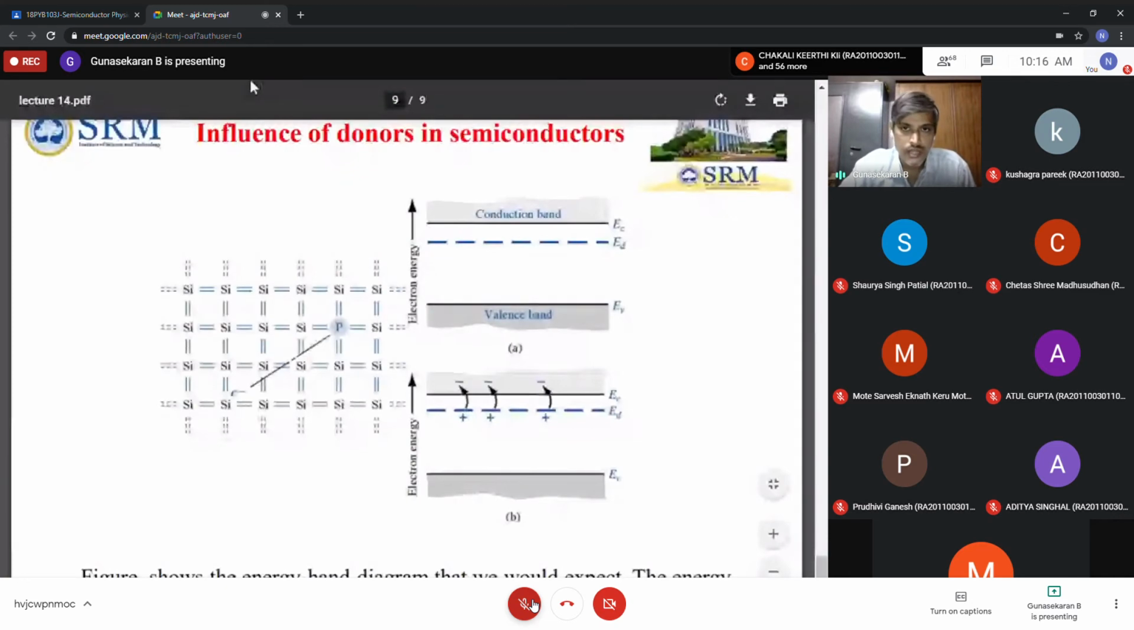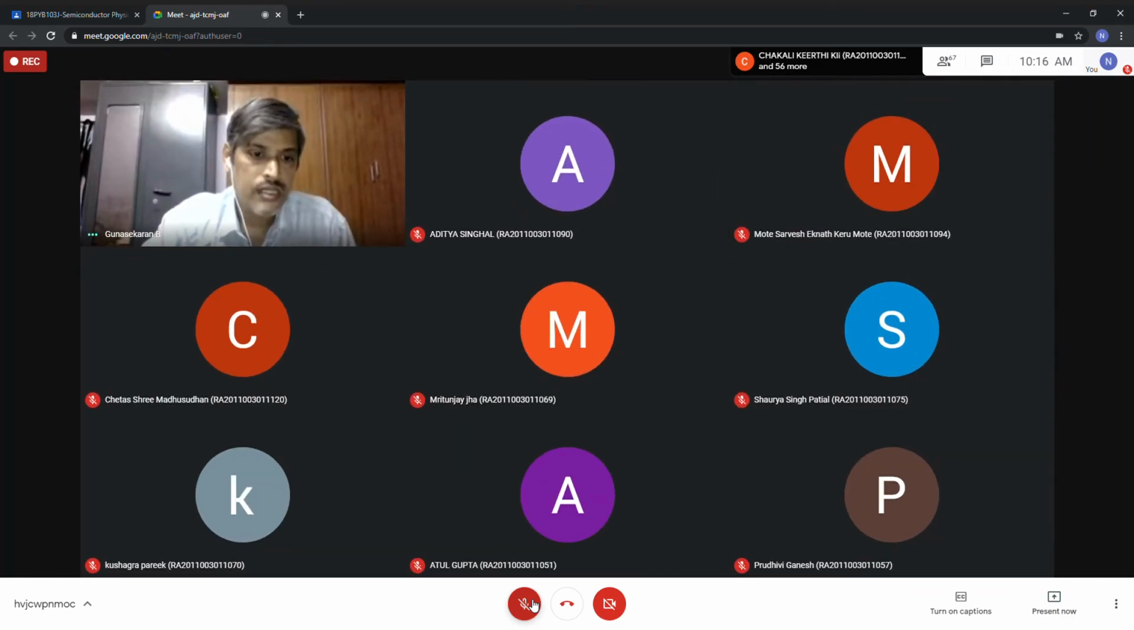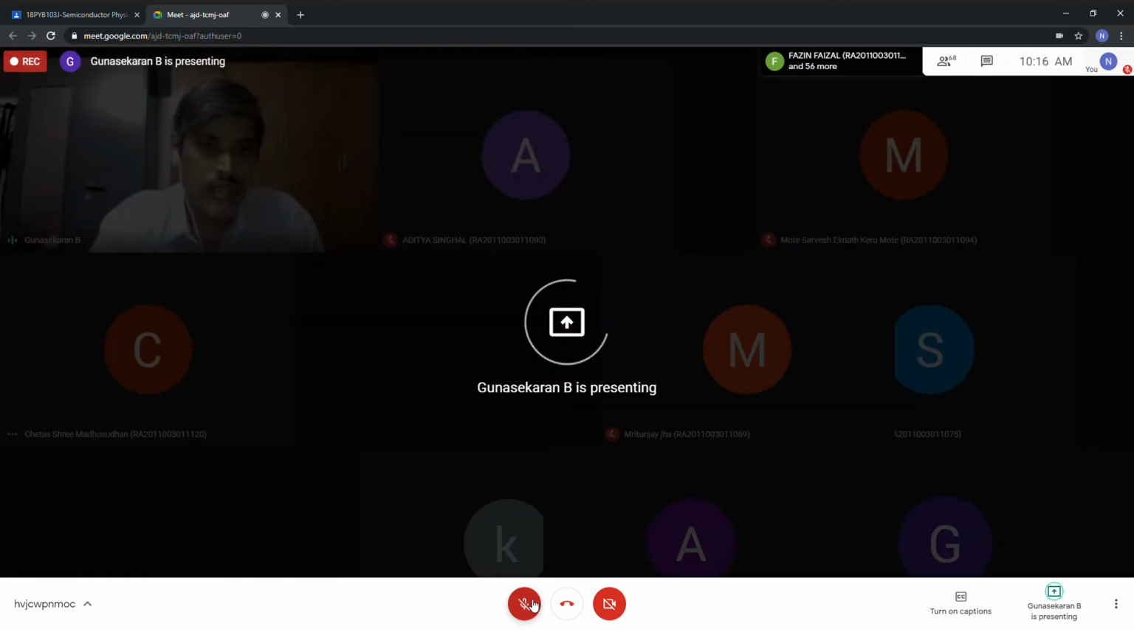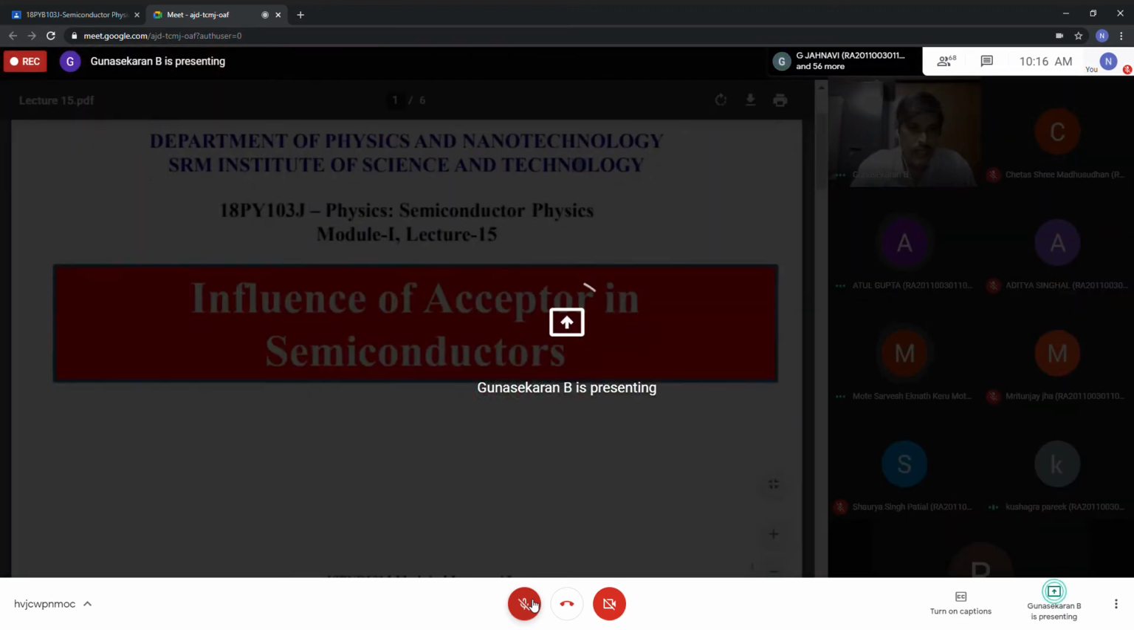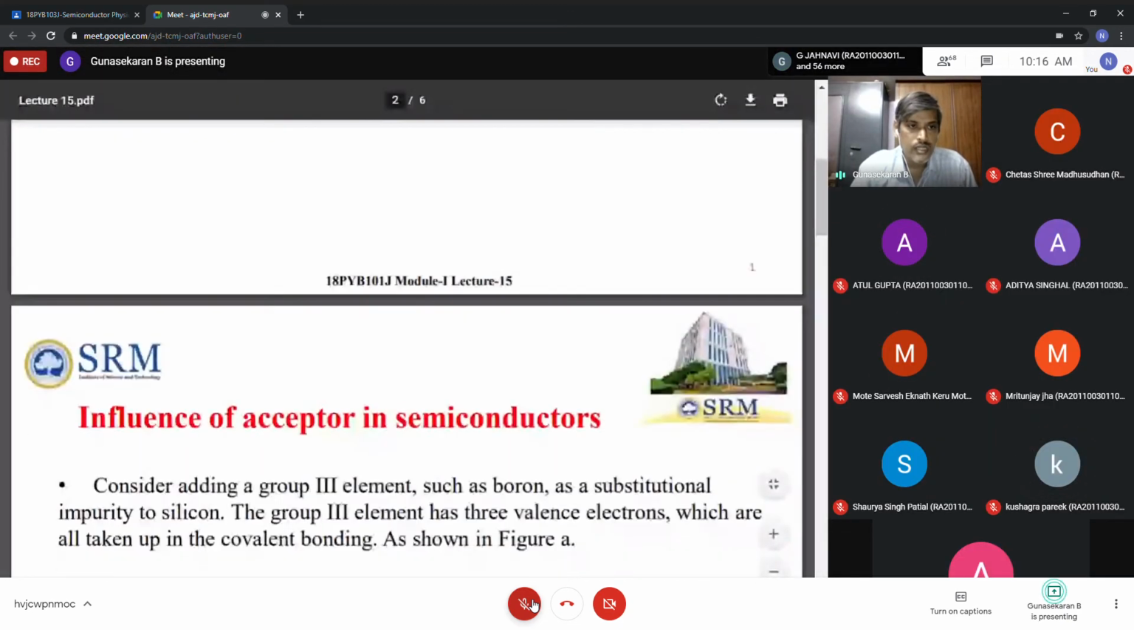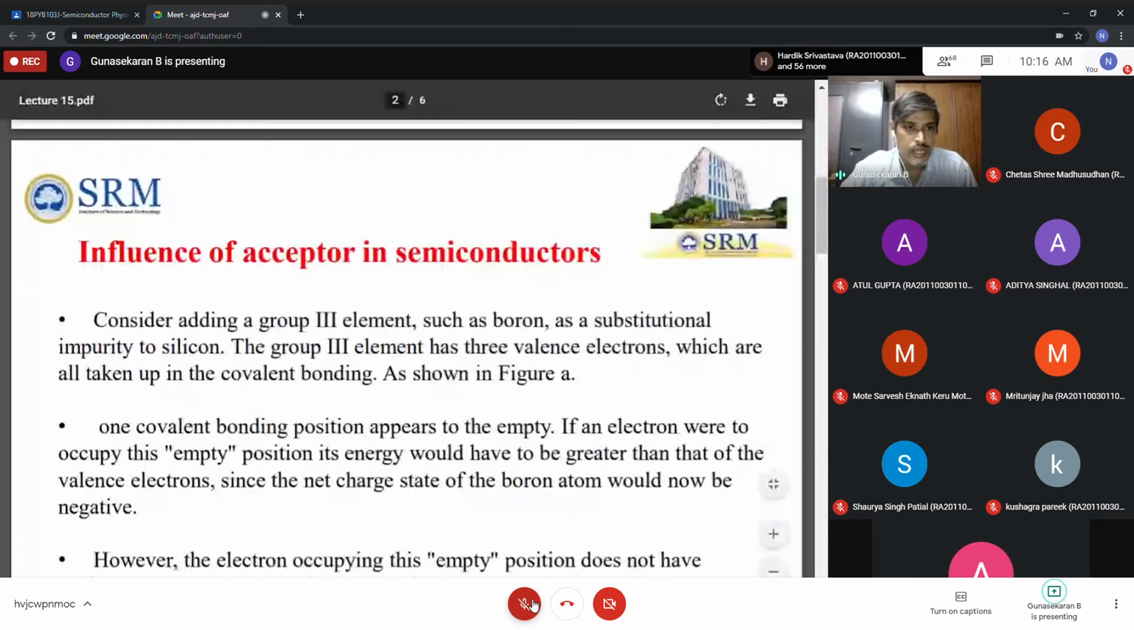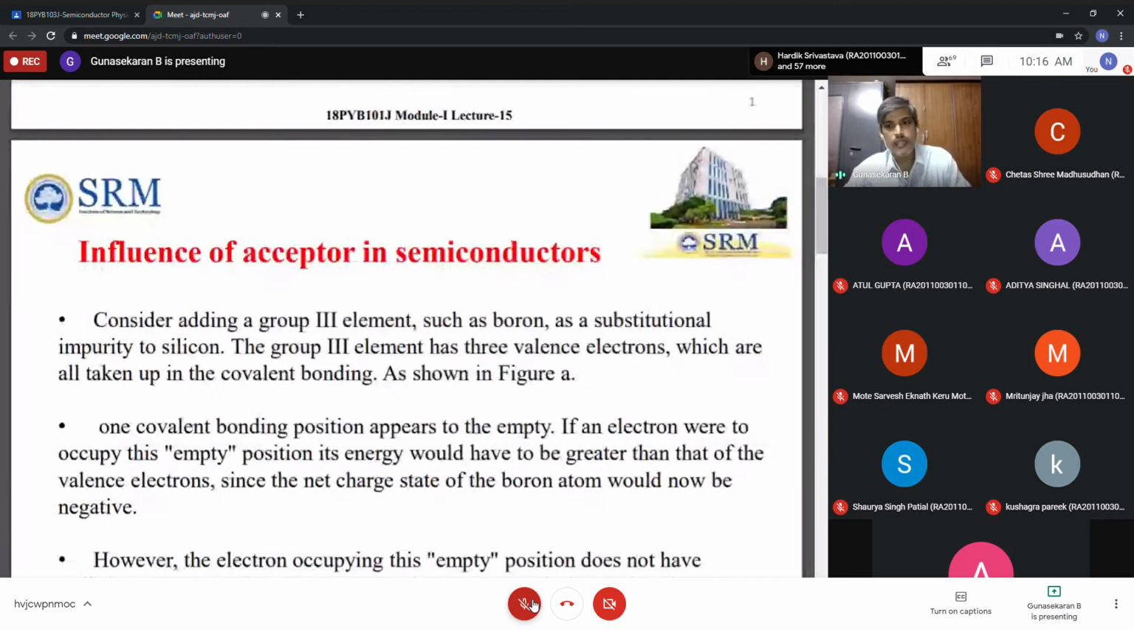Now what happens when a trivalent impurity is added? What does trivalent mean? Are electrons in excess or deficient? Tri means 3, so that is a group 3 element. For example, instead of phosphorus, which is pentavalent, I will take boron. So I take boron as the impurity now.